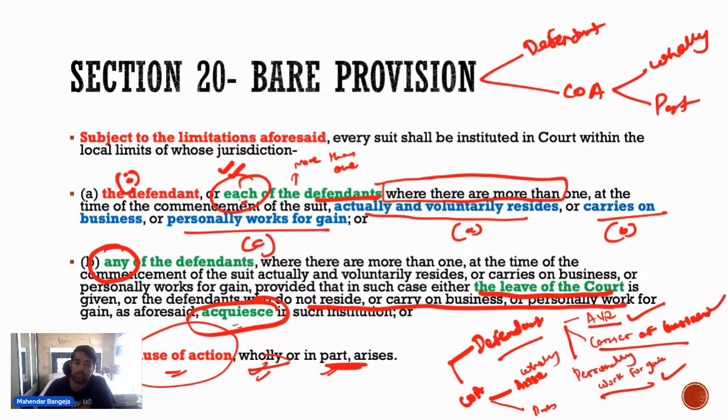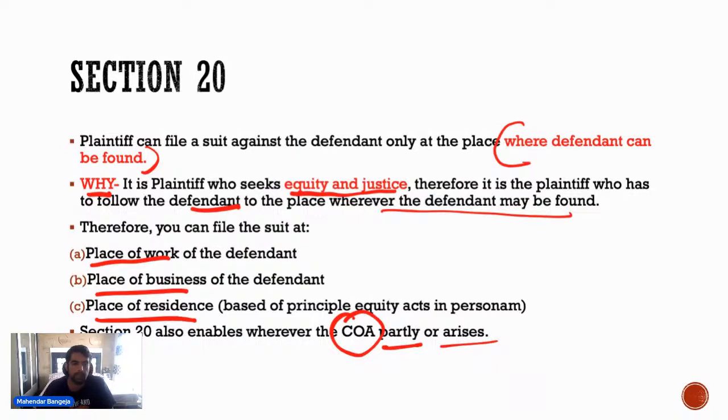Now the main question arises: what if there are more than one defendant? And for that, this provision has added "each of the defendants" in clause A, and clause B has added "any of the defendants". So now if there are more than one defendant, in that case you will see whether all the defendants can be found at one place.